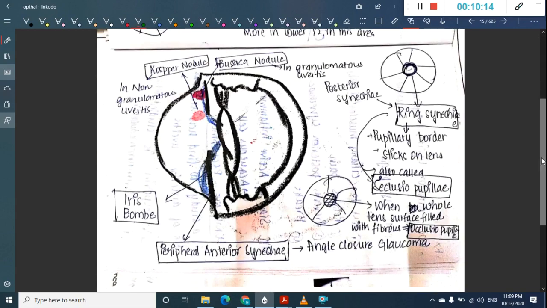Then we have the same thing again. This is Koeppe nodule at the pupillary border, Busacca nodule present here.